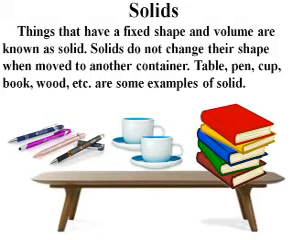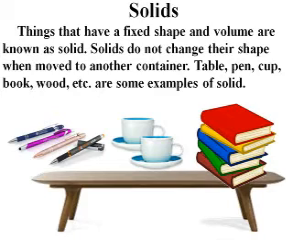Solids. Things that have a fixed shape and volume are known as solids. Solids do not change their shape when moved to another container. Table, pen, cup, book, wood, etc. are some examples of solids.